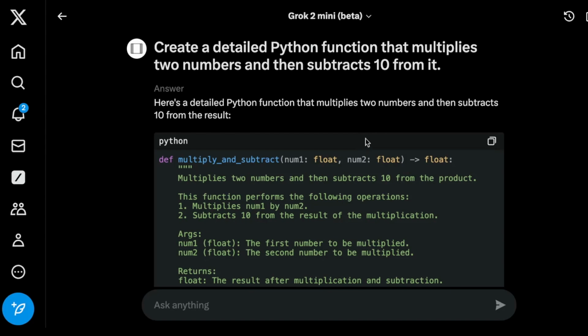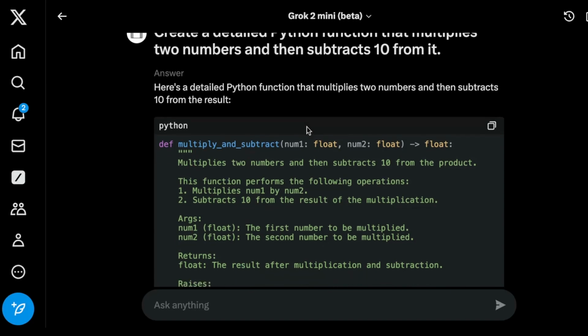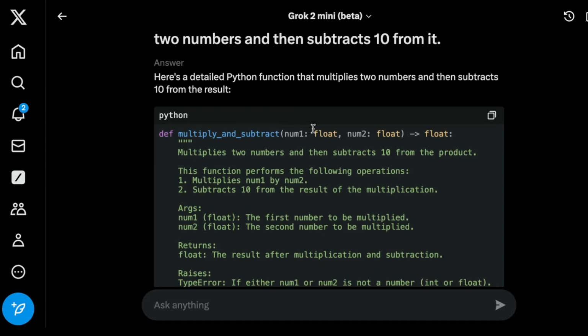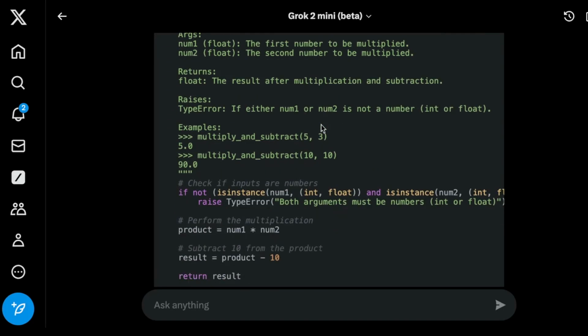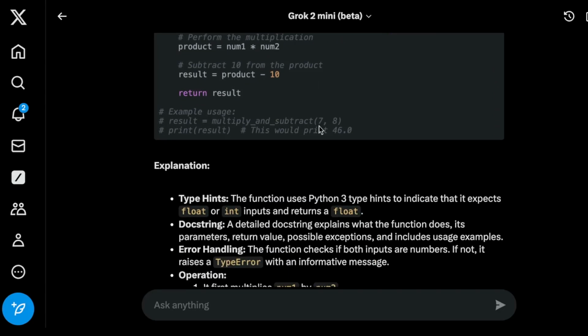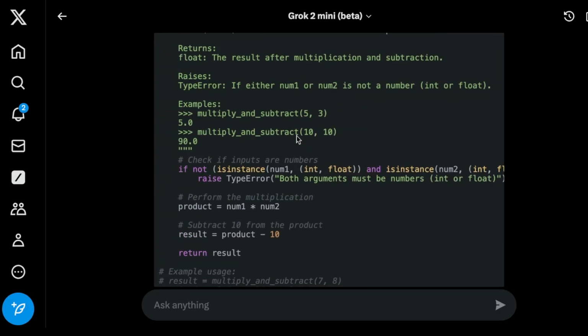That will be super interesting because I know that one of the plans with X and xAI is to bring more integrations into this platform. So we hear Elon Musk talking about X being the everything app. Well, I think it needs good coding capabilities and integrations to external tools and all of that stuff. And for that to happen, I think these models need to have good function calling capabilities, code generation capabilities, understanding code, and so on. So I'm very excited just by seeing these results, the quality of the code that was generated here.